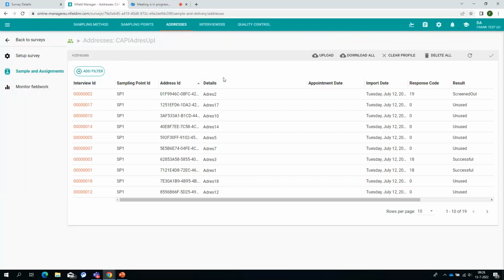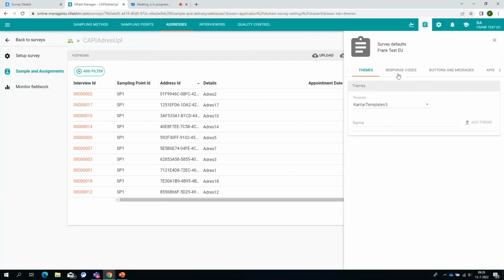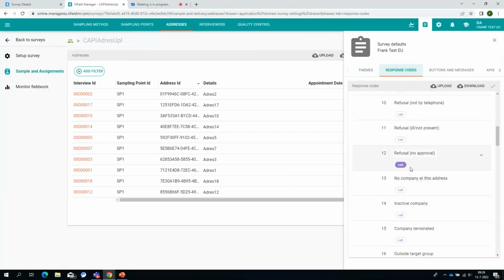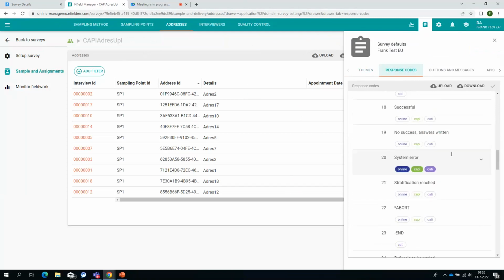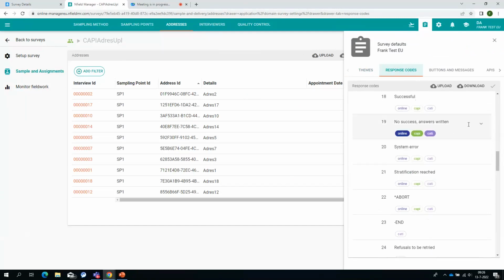Let's first take a look at the response codes on domain level, because that is something that you will need to take a look at as soon as possible for your own domain. If you go to fieldwork settings and then response codes, you will now see a slight change here that will show for all of these response codes for which platform they are used, KT, online, or CAPI.